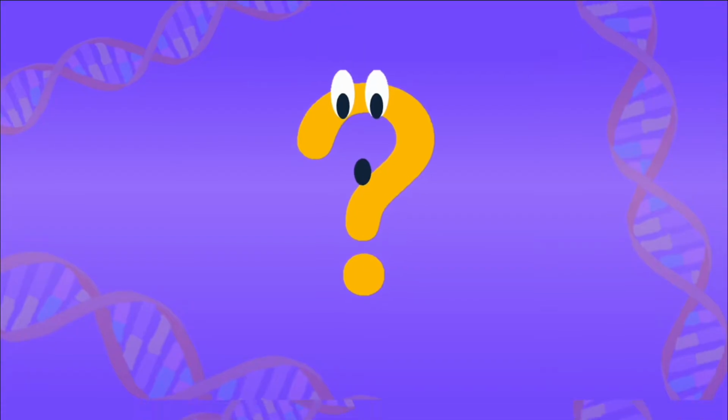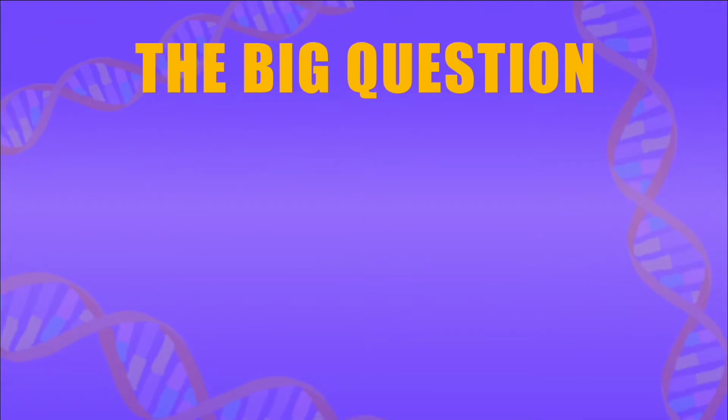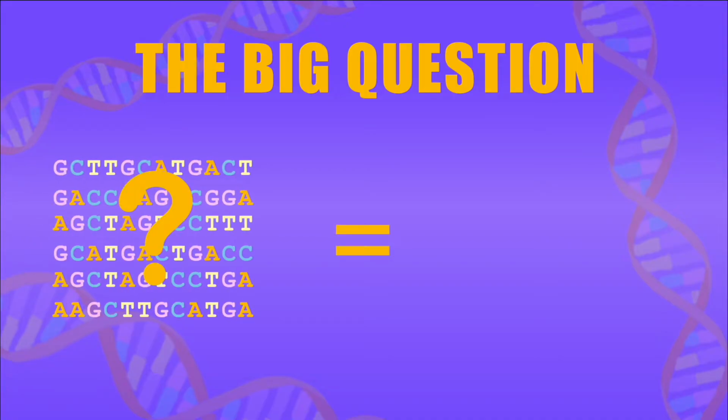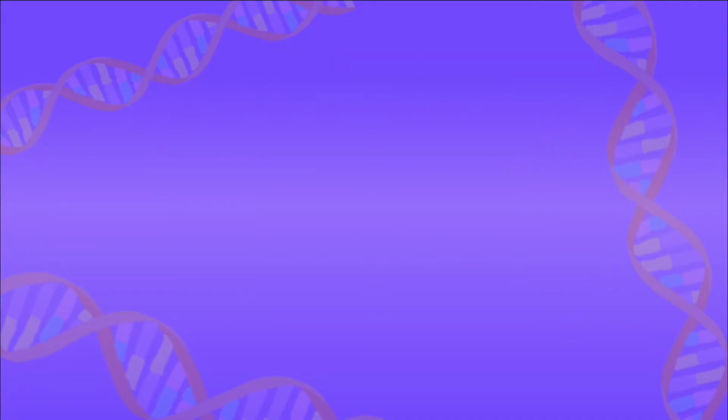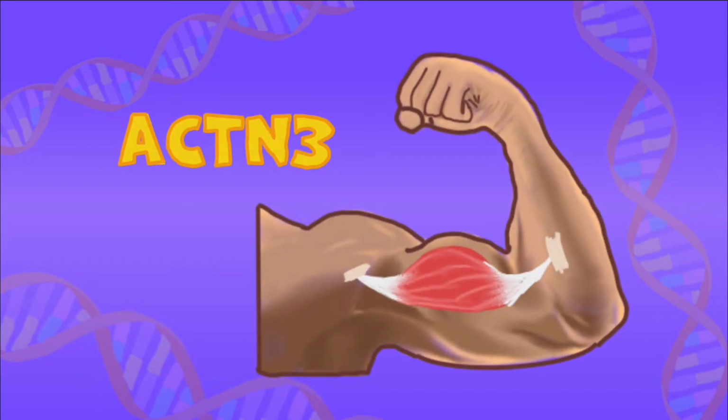For many years now, the big question hasn't been whether our genetics are associated with athletic ability, but rather which genes are contributing to elite performance. One of the first of these being the discovery of the ACTN3 gene and its influence on skeletal muscle. Welcome to the genetic basis of stuff and things.